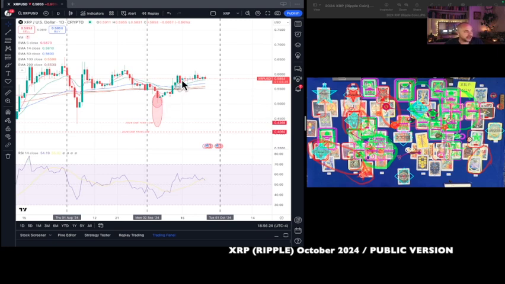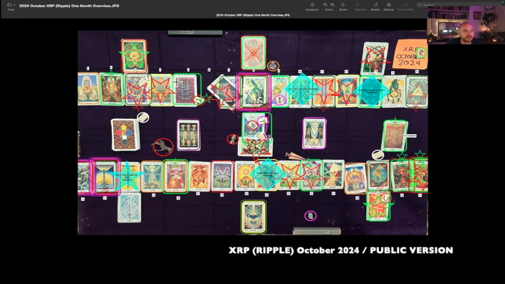We left it a little bit on the table, but we like to do that because it's better to take profits too early than not be able to take them. You can always reposition yourself after you take profit. So we're going to take a look at September and see how our prediction's turning out thus far, and then we're going to come back and give you one of the best trades that we see for the month of October, so stay tuned for that.